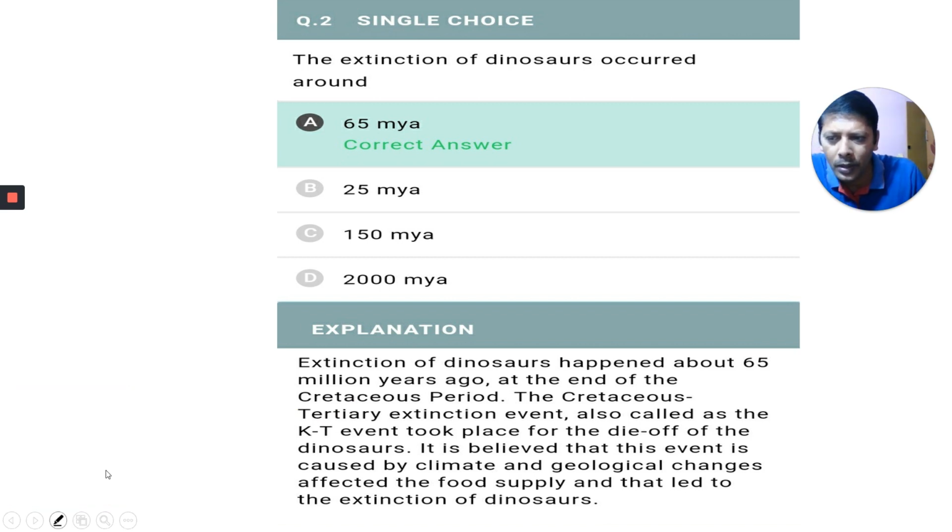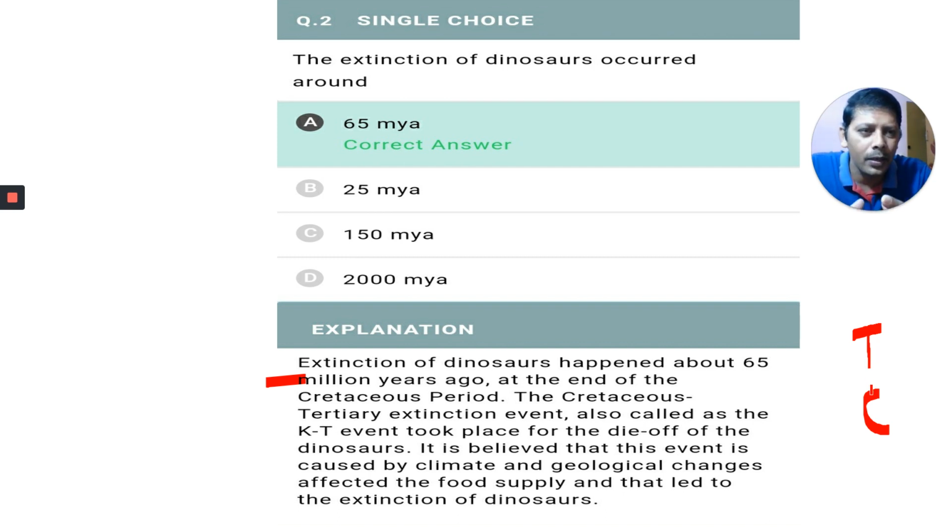You have to be very careful whether it is million. 65 million years ago, at the end of the Cretaceous period. What is the Cretaceous period? The Cretaceous period is one of the periods in the Mesozoic era. The Cretaceous-Tertiary extinction event is also called the KT event. After Cretaceous, what comes is the Tertiary period in the Cenozoic era.